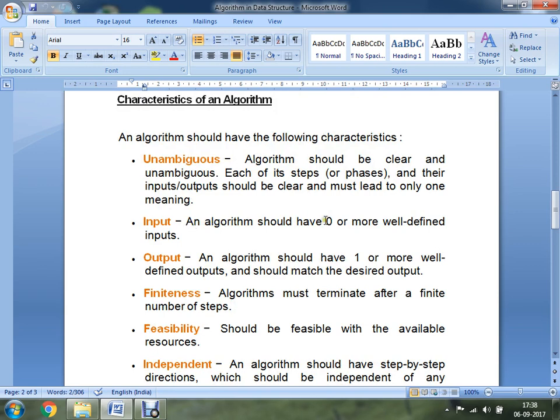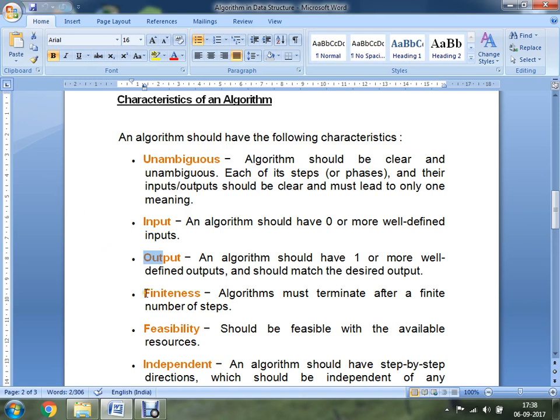Then the next characteristic we have is input. An algorithm should have 0 or more well-defined inputs. If you don't give any input, then your algorithm will not be considered a valid algorithm. Then you should have an output as well. An algorithm should have one or more well-defined outputs and should match the desired output. That means whatever you want to achieve, your algorithm is giving you that same output.